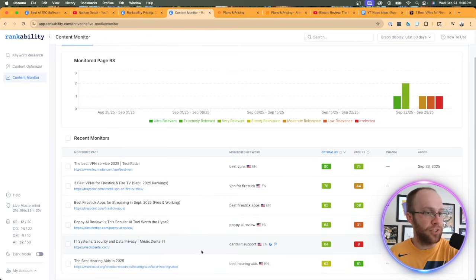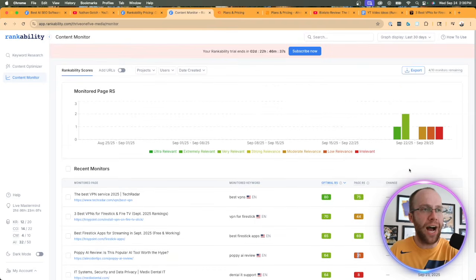Let's look at this, for instance, right? This AI Insider Tips is a website that I spun up a while ago. For this particular keyword, "Poppy AI review," an optimal score is 64, but I only have 31. So that would probably tell me that an update is warranted. I probably need more links to that page. I probably need to improve that particular piece of content in order to stand a chance in the SERPs.